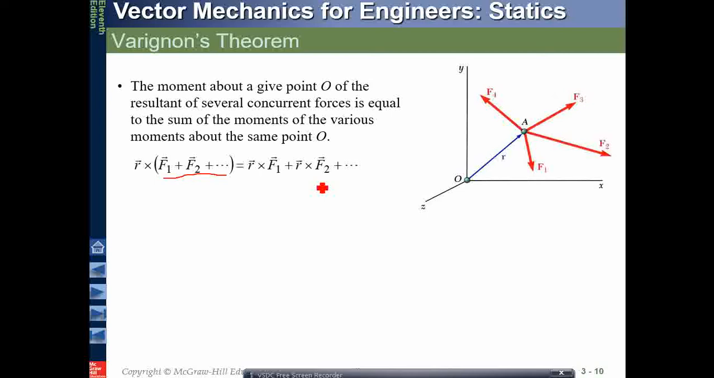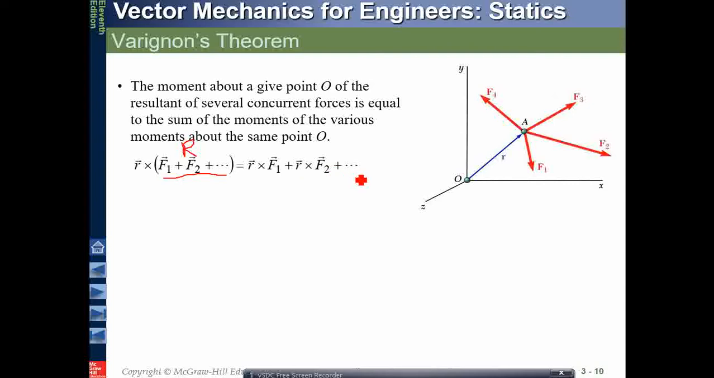What is this law? This is very close to the associative one that we have seen. R cross F1 plus F2 plus all the forces. So what we are trying to do here is F1, F2, F3, the overall resultant of the forces. So R cross the overall resultant of the forces is actually equal to R cross the individual components of the forces.